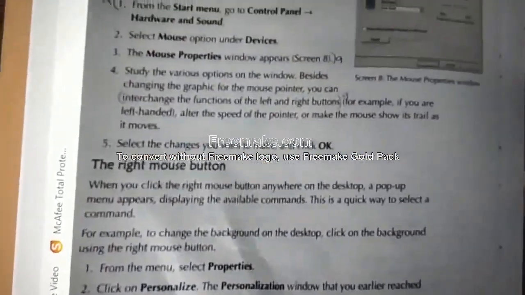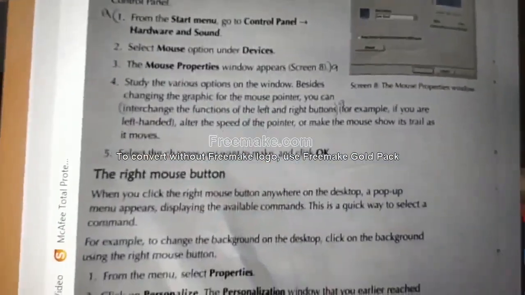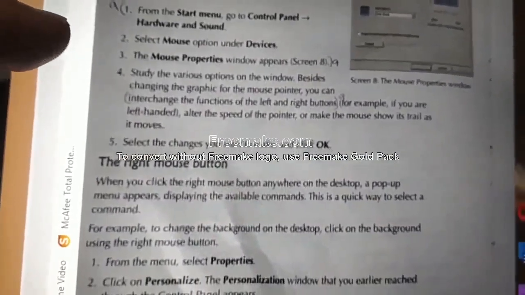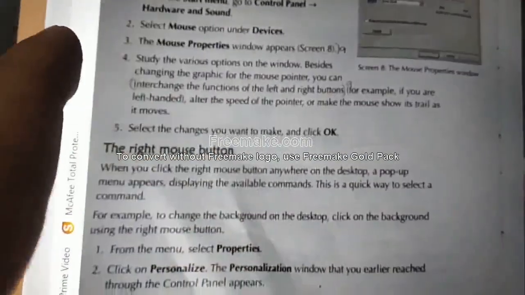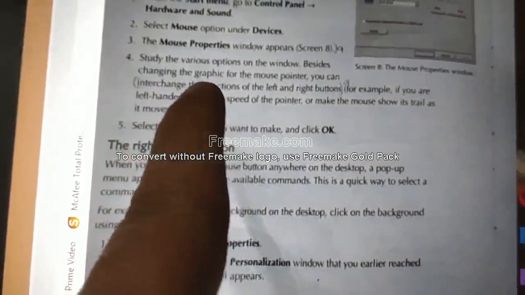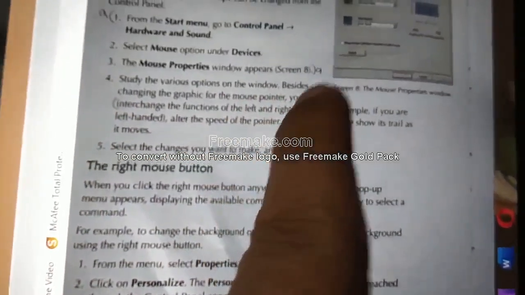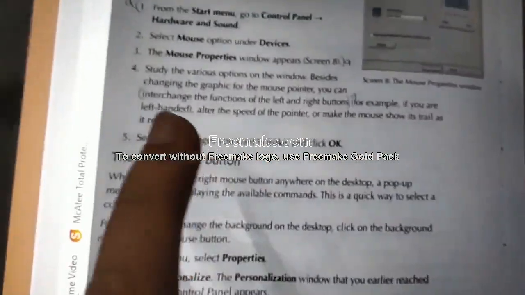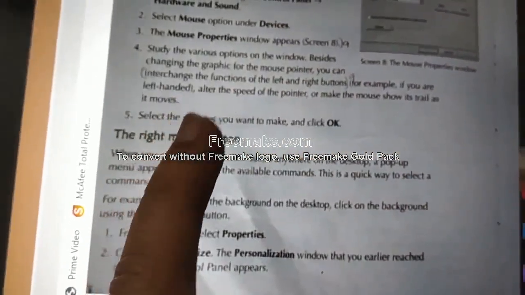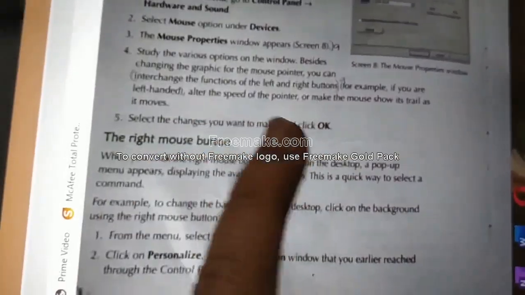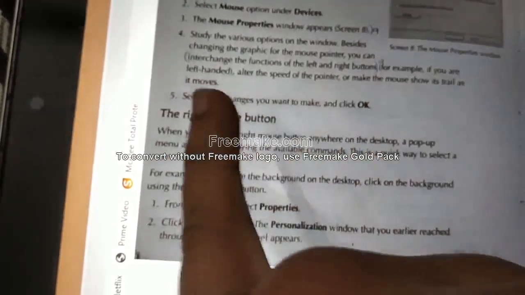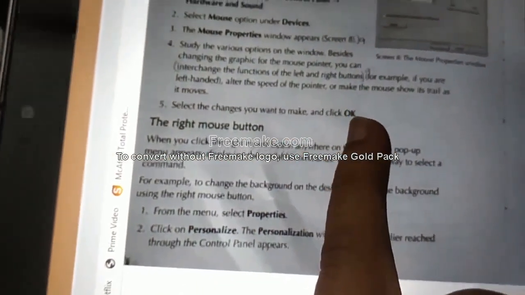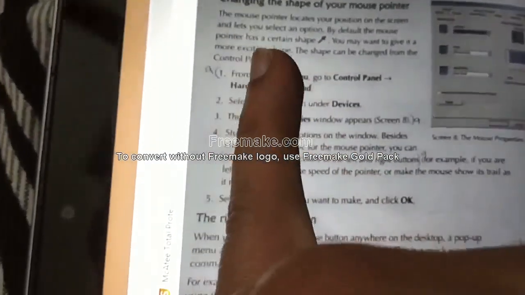That's all. Till then, first point, second point, third point you want to write, then directly in the fourth point write this alone: interchange the function of left and right buttons. Then you should write the fifth point. In the fifth point it is not necessary to write the whole line. Just write click OK. One more time I will say, listen.